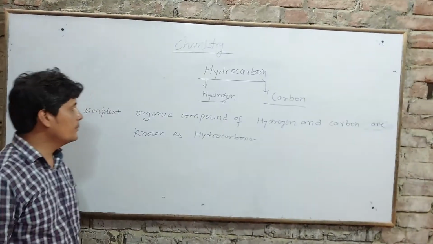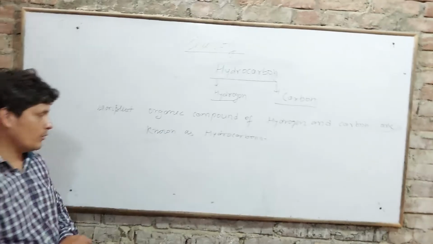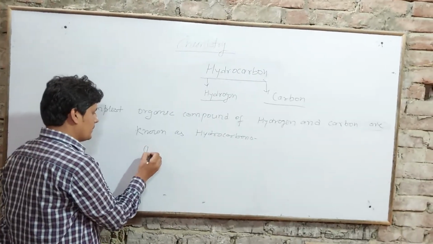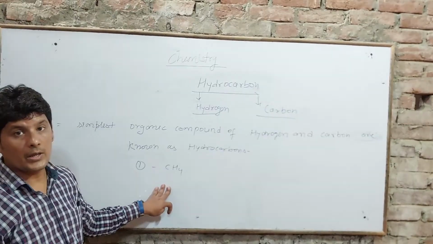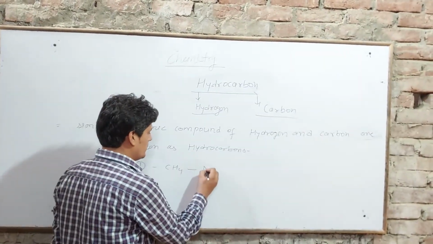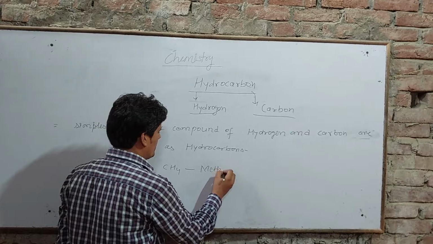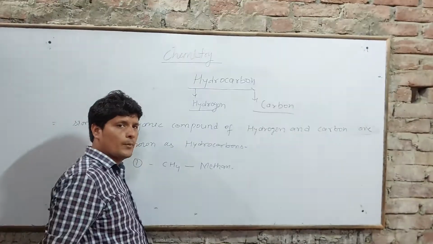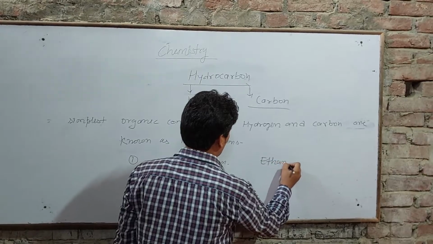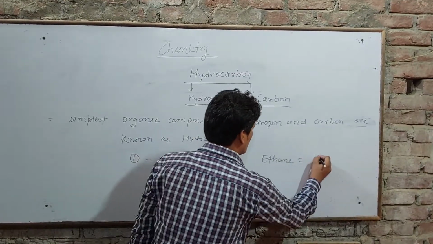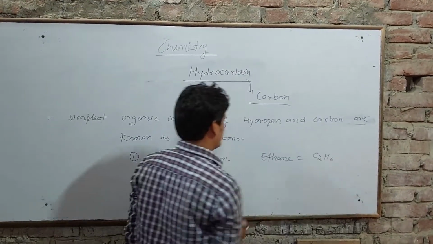For example, if we discuss an example of hydrocarbon, the first example is CH4, which is known as methane. And another example is ethane, whose formula is C2H6.